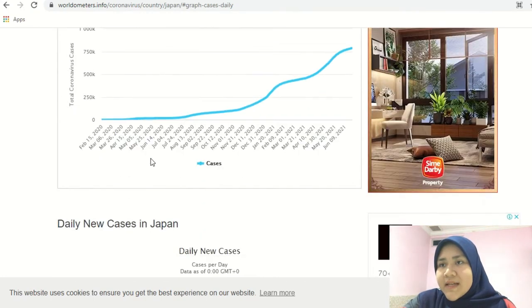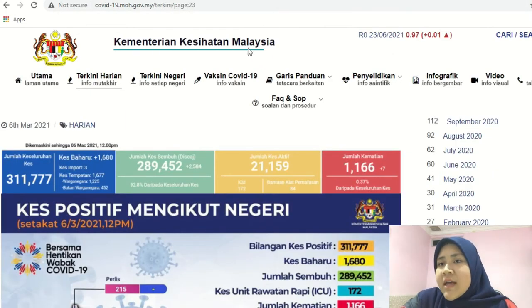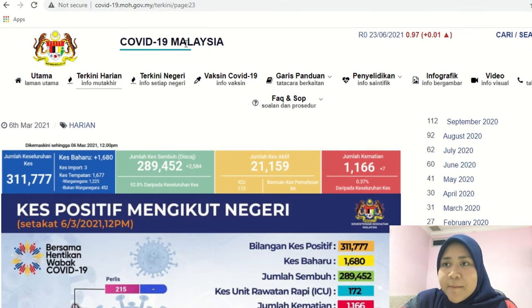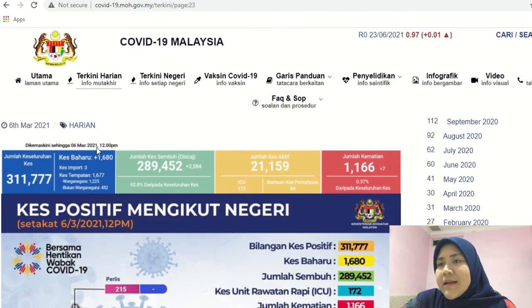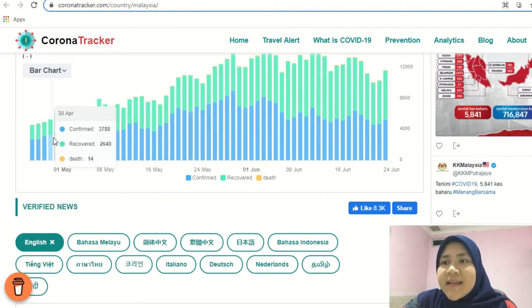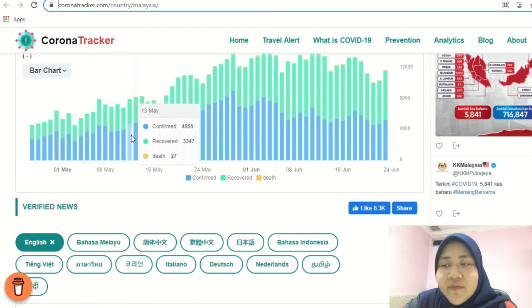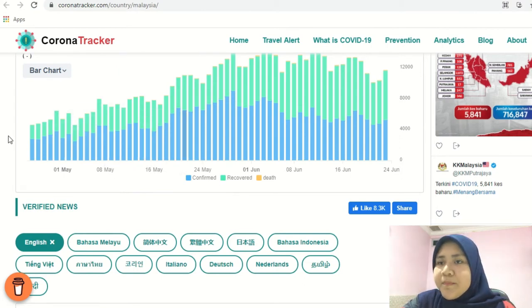However, for Malaysia, for March, we get data on new cases, recovered and daily death on the website of Kementerian Kesihatan Malaysia (KKM) as stated. As we can see in this website, we can get the data. And for April and May, we get data on the Corona Tracker website, just like Thailand and Japan. Only the month of March is not on the website because it only displays the latest data over time.